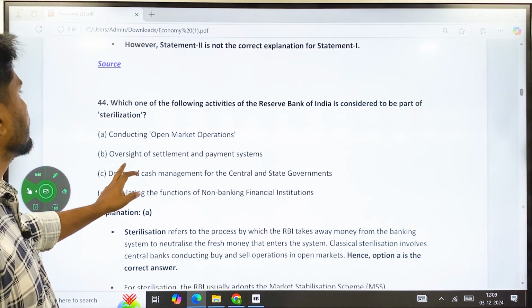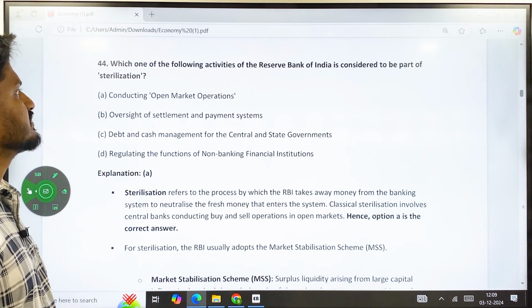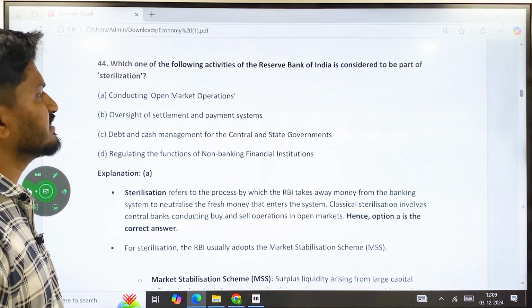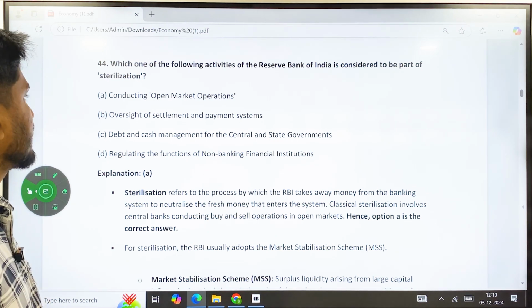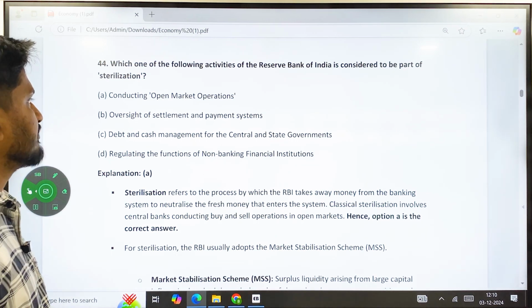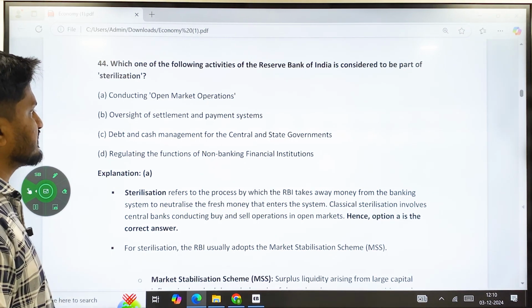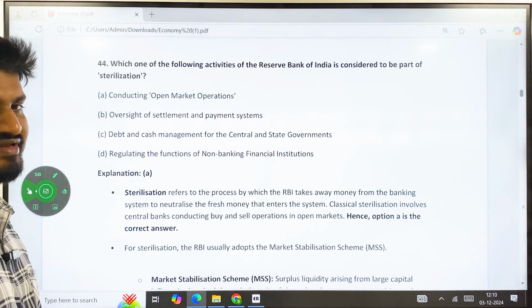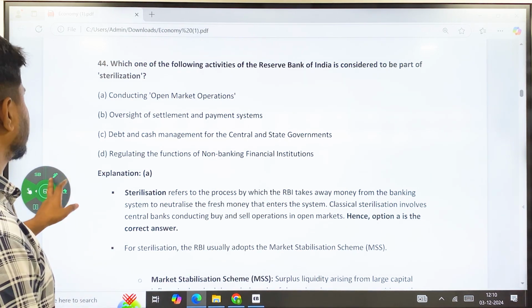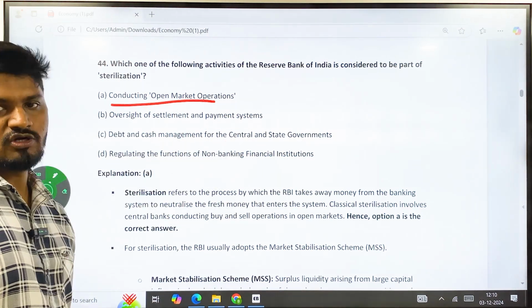Then, which one of the following activities of the Reserve Bank of India is considered as a part of sterilization? A, conducting open market operations; oversight of settlement and payment systems; debt and cash management for the central and state governments; regulating the functions of non-banking financial institutions. So the correct answer here is A, that is conducting open market operations.